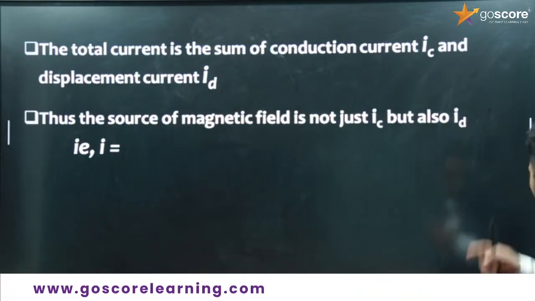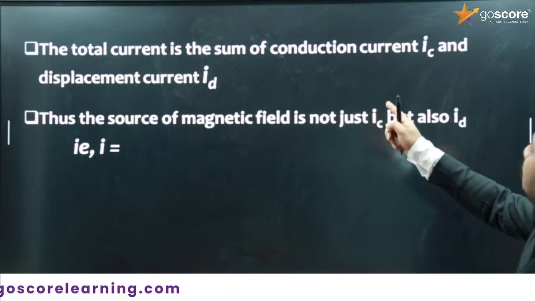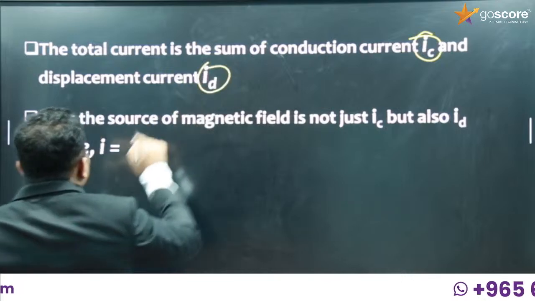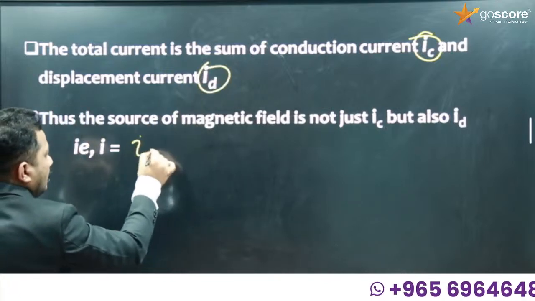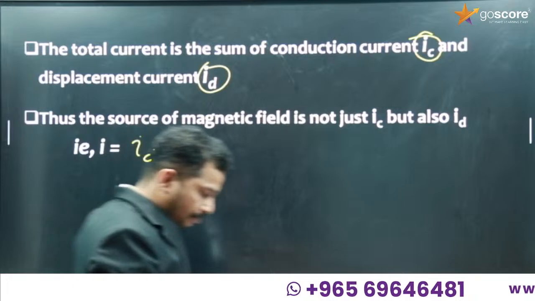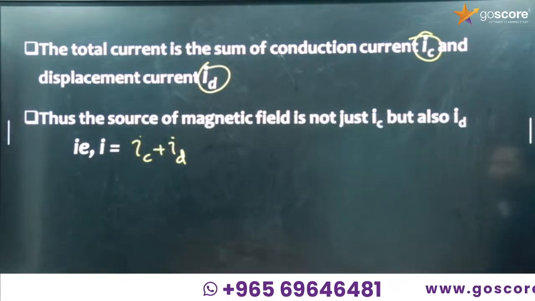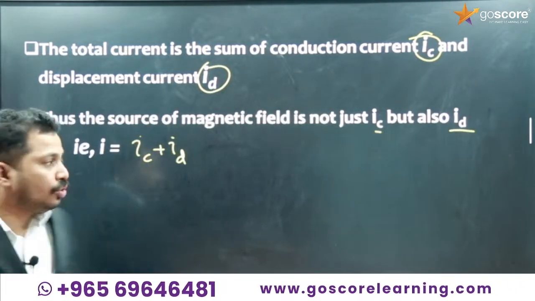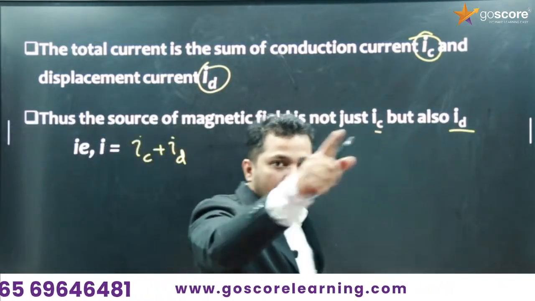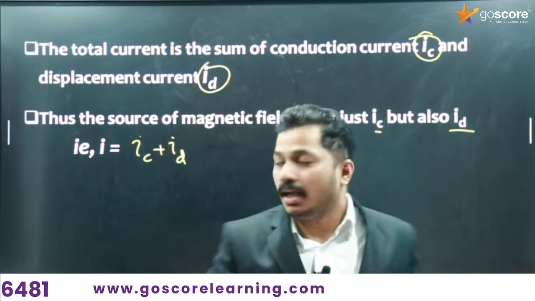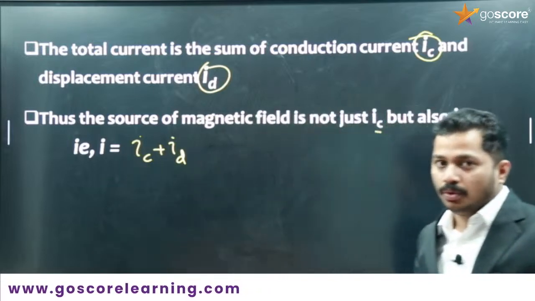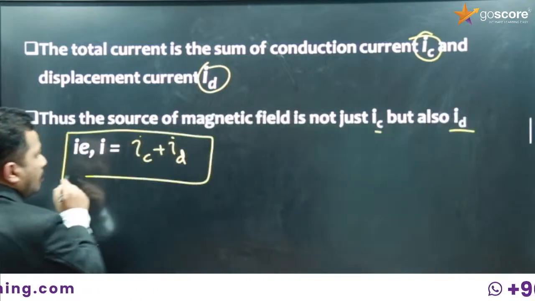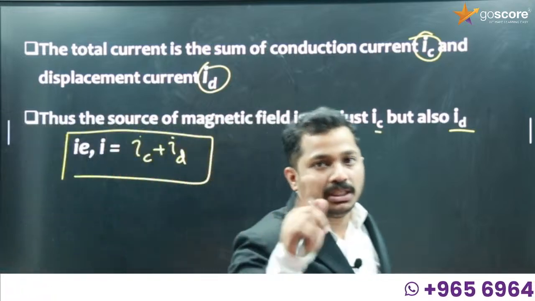Okay, so some more points. The total current is the sum of conduction current IC and displacement current ID. That is, the total current in the circuit is I equal to IC plus ID. Got it or not? So the source of magnetic field is not just IC, the conduction current, but also ID, the displacement current. Whenever there is a magnetic field, there should be a current, and that current is I equal to IC plus ID. So remember the formula. Total current now becomes not only conduction current, it includes displacement current also.